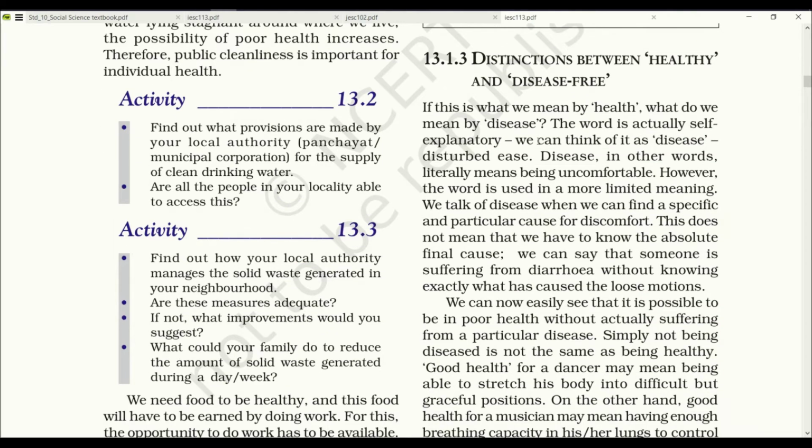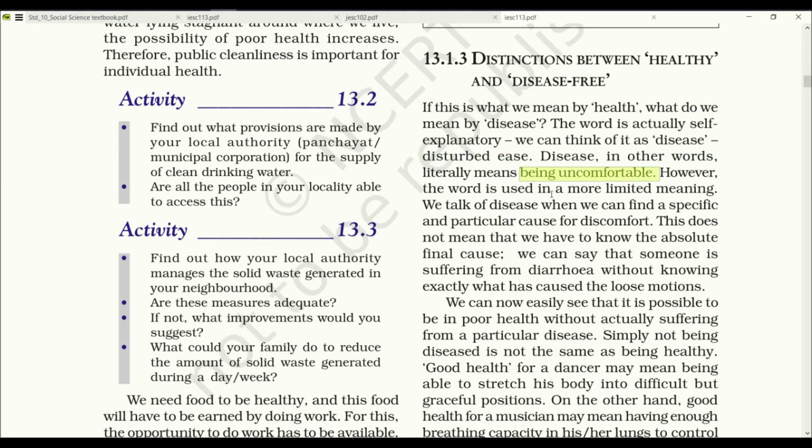Distinction between healthy and disease free. If this is what we mean by health, what do we mean by disease? The word is actually self-explanatory. We can think of it as dis-ease, disturbed ease. Disease, in other words, literally means being uncomfortable.